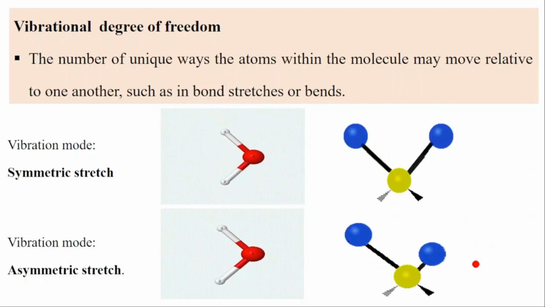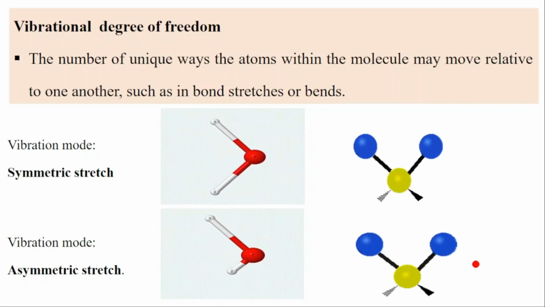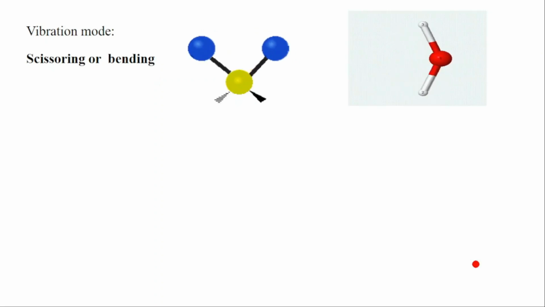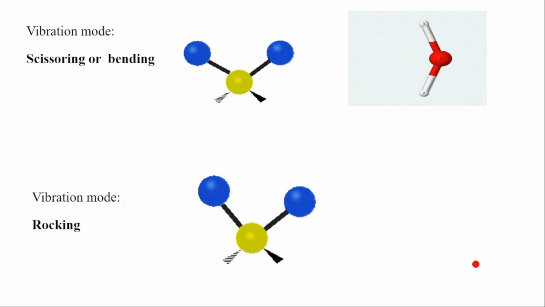We have symmetric stretching, and we have asymmetric stretching, which means the stretch is not symmetric. When it is symmetric, that means it is stretching symmetrically. When it is asymmetric, that means the stretching is not symmetric. Then we see also the scissoring, or bending, like a scissor. We have also the rocking vibration mode.